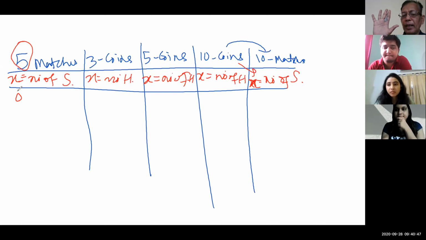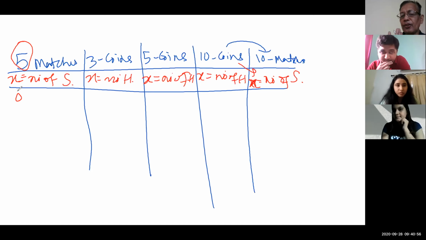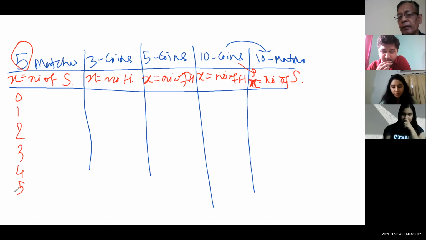You are having 5 matches. Out of the 5 matches, the number of wins to a team, Bangladesh or Australia, could be 0, 1, 2, 3, 4, and 5. So these are called values of X.